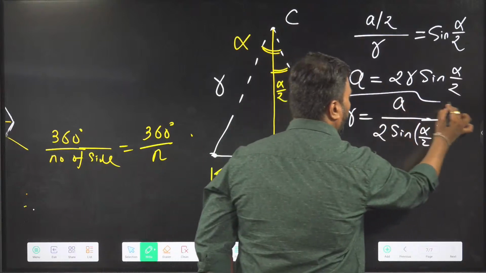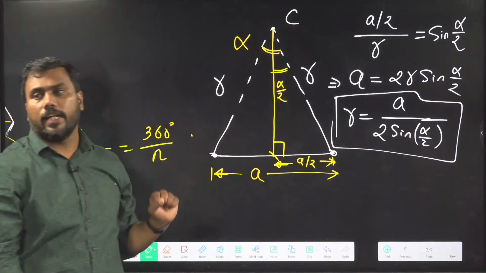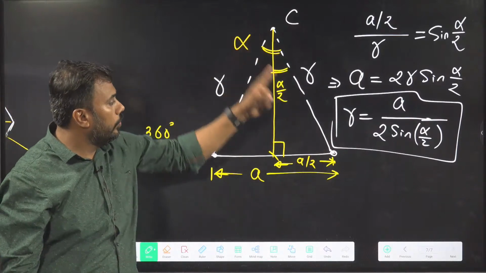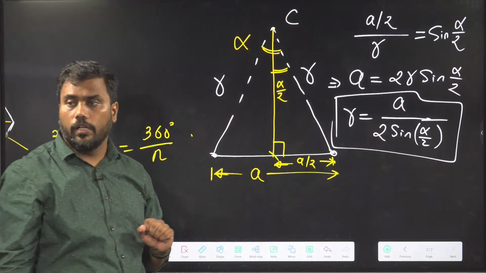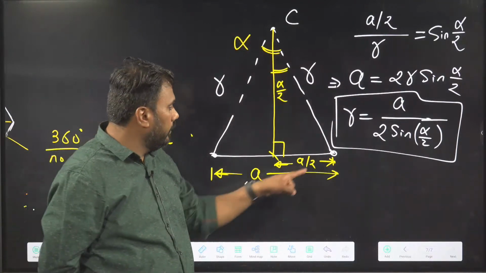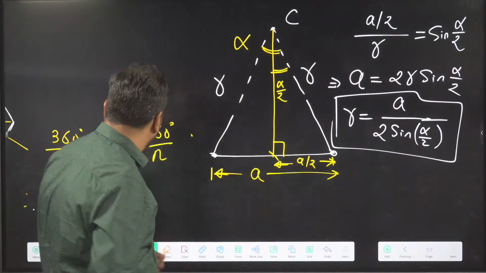So whenever you want to find the distance of the center to any of the vertices... Someone is asking me a doubt. R value is A by 2? No, Ramya, this is not A by 2. See, this distance was A by 2.